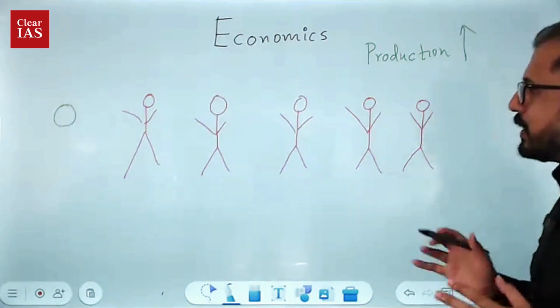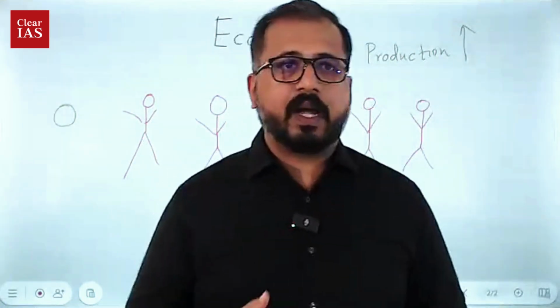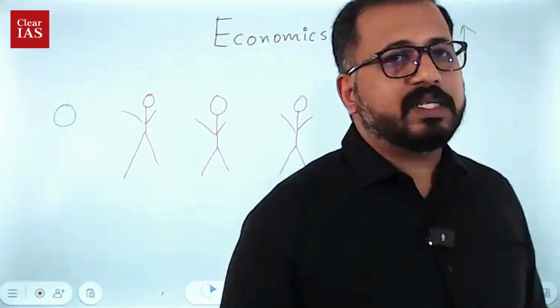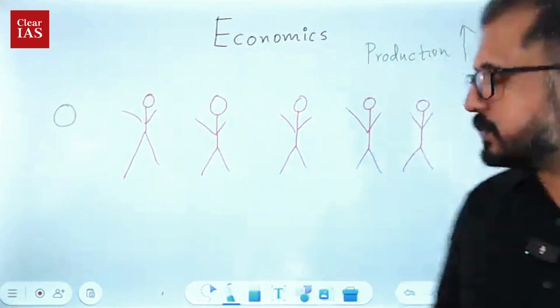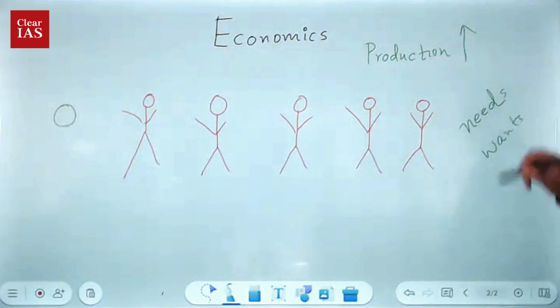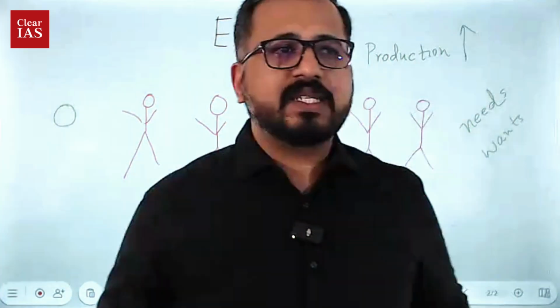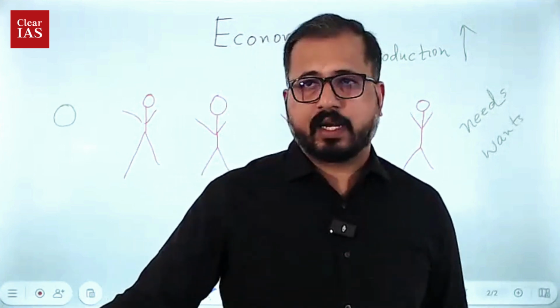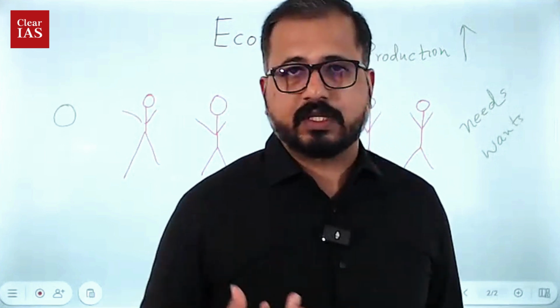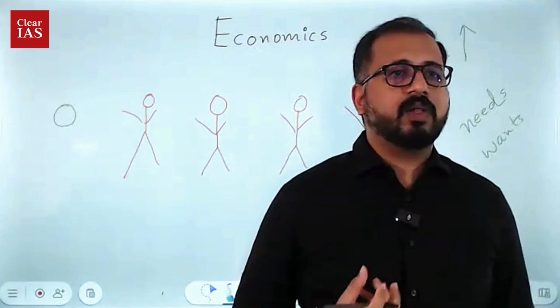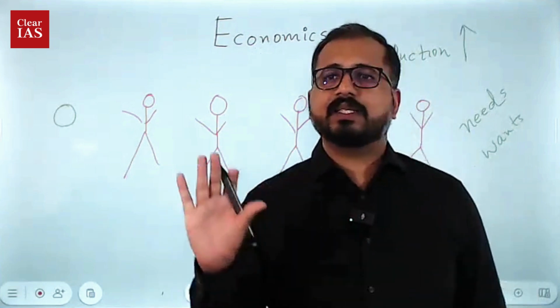So we now understood that to meet the needs of everybody, we need to improve production. I just mentioned another word, that is need. There can be needs, there can be wants. So what is the difference between needs and wants? Needs are very basic requirements. Very basic requirements like what? Like food, shelter, clothing. All those are very basic needs. So that is actually needs.